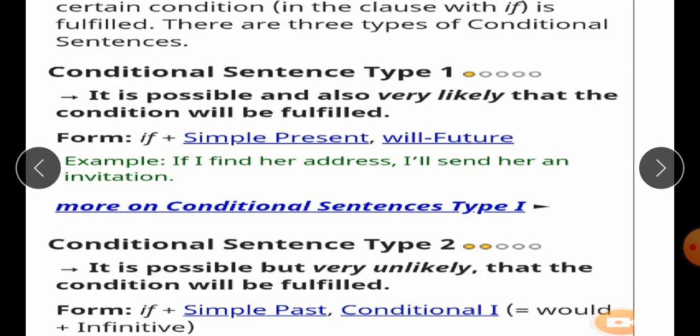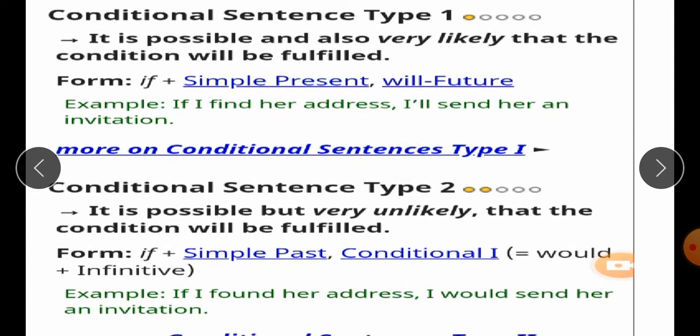Students, this is the structure: if plus simple present in the if clause and will plus future in the main clause. For example, if I find her address, I will send her an invitation. Students, note the structure. In the if clause we use simple present tense, while in the main clause we use the auxiliary will with the future tense.